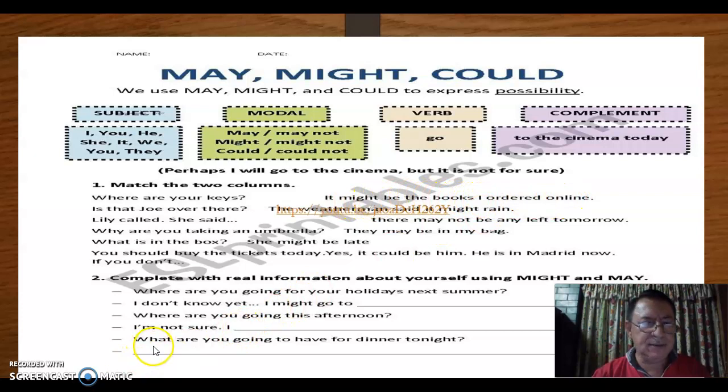Okay, now let's go to our second exercise. In this one, you are going to answer at home. Okay, where are you going? Remember to use it may, it might, or it could, or I might, I may, or I could. So you can use the pronouns here.